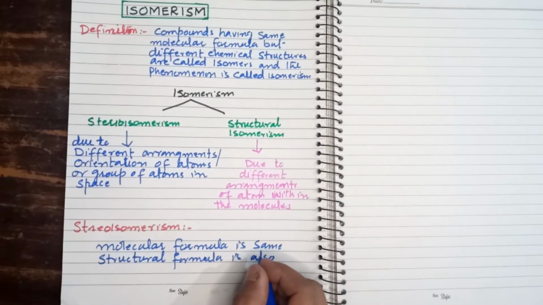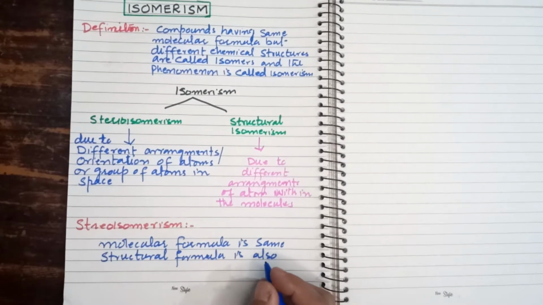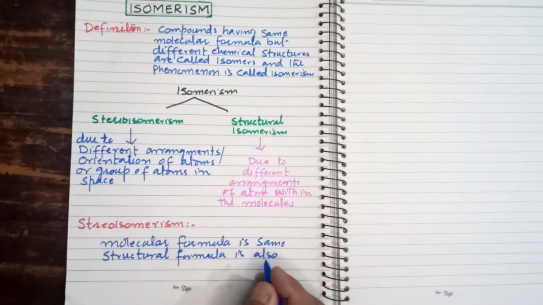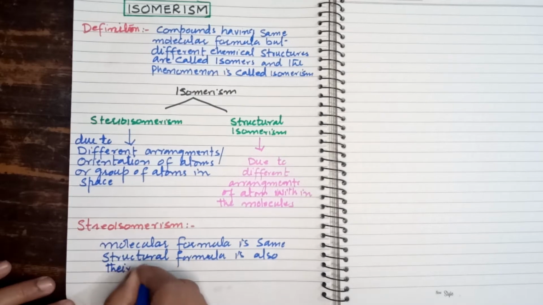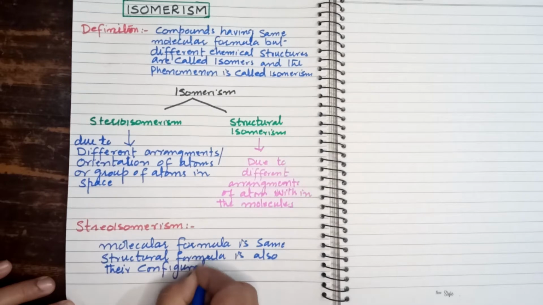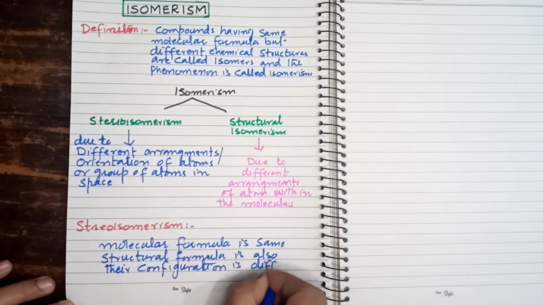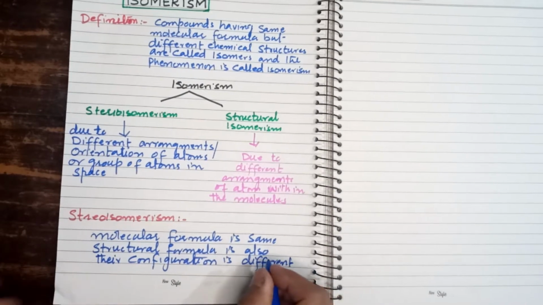They have a different arrangement of atoms in space. Or we can say they have different configuration. Their configuration is different. Right, students?